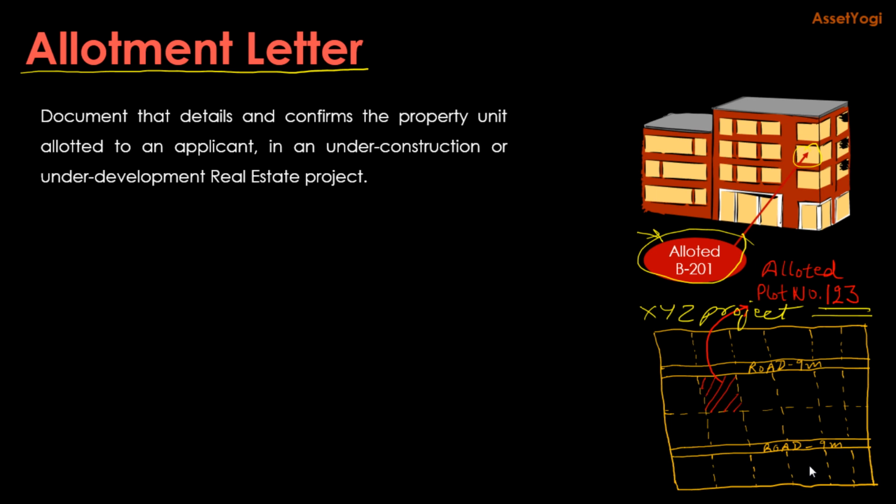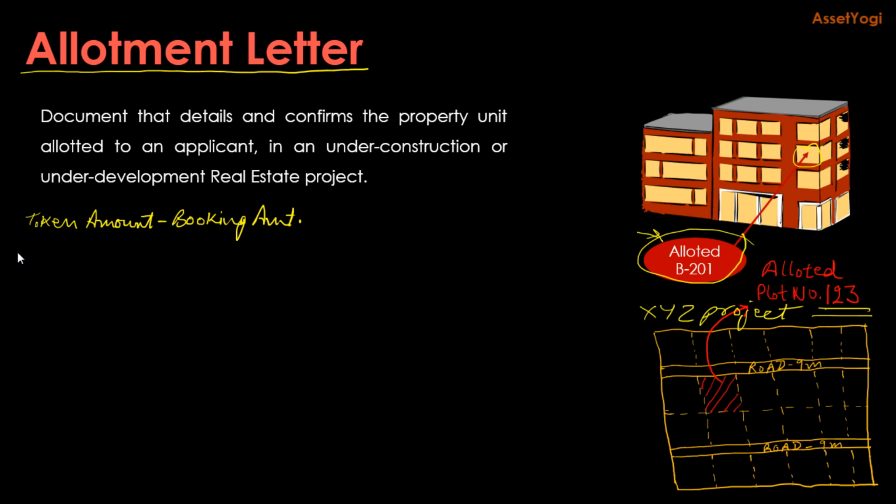Now, before we understand allotment letter in more detail, let us first understand the cycle of the property booking and the transfer of title. As soon as you book a property, you will give some token amount to the builder, or it can be called the booking amount.